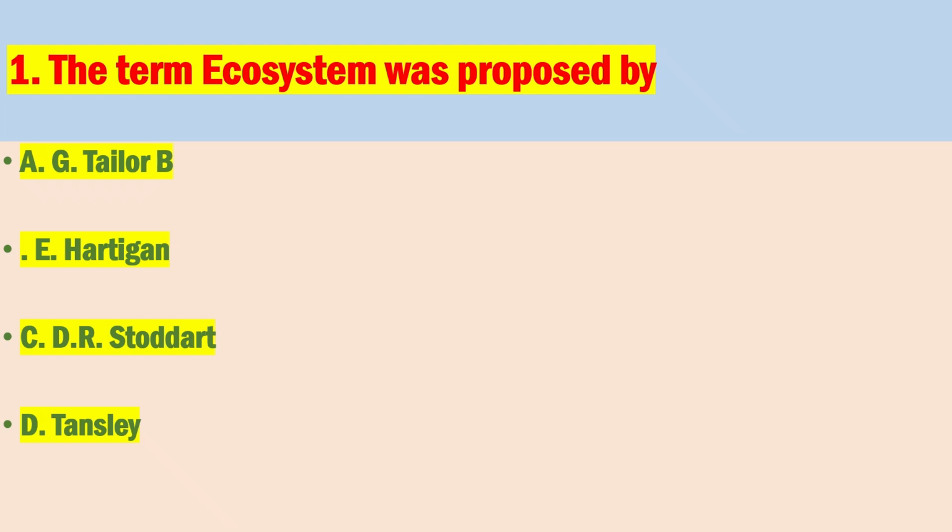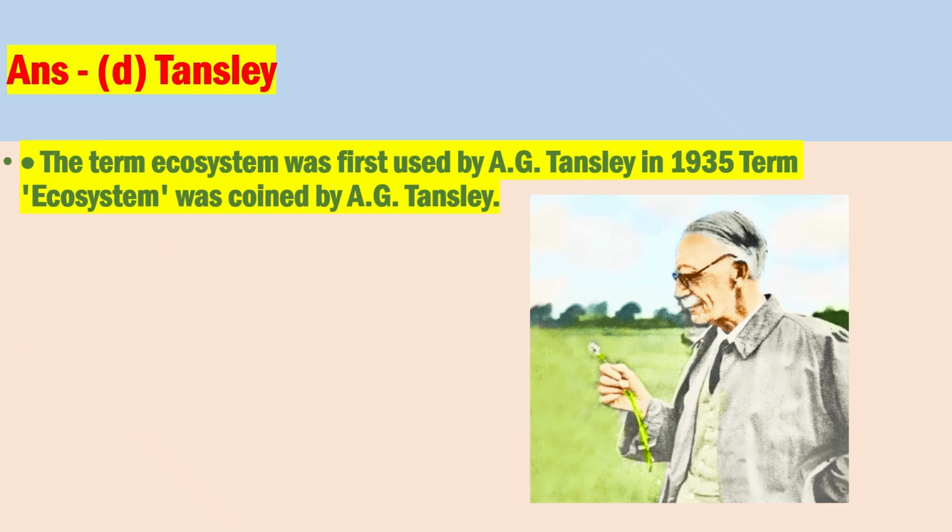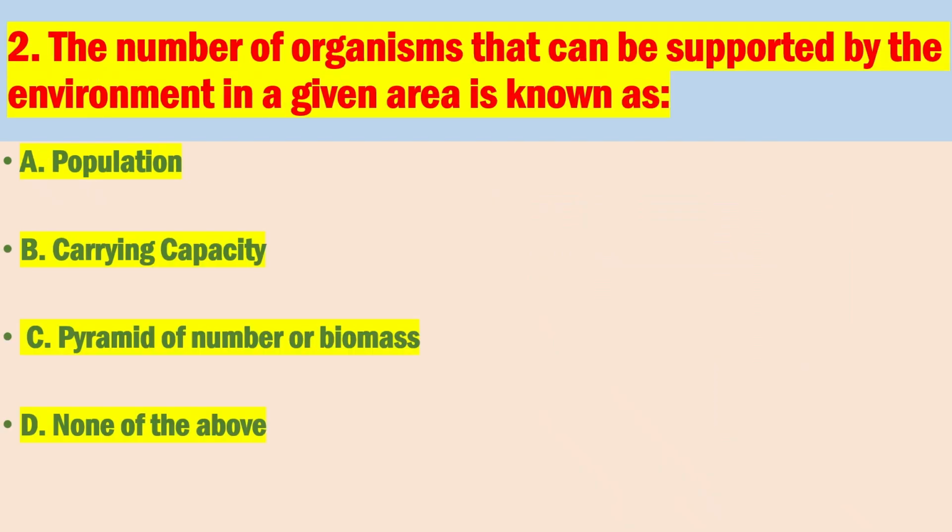Question number 1. The term ecosystem was proposed by? The correct answer is D. Tansley. The term ecosystem was first used by A.G. Tansley in 1935. The term ecosystem was coined by A.G. Tansley.